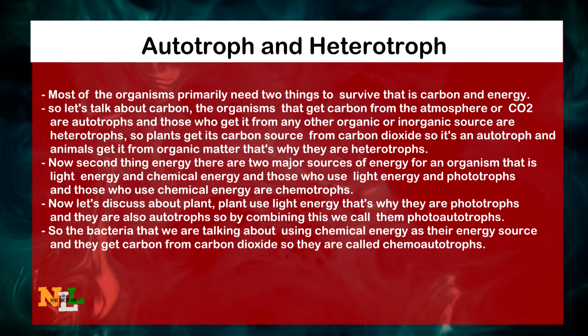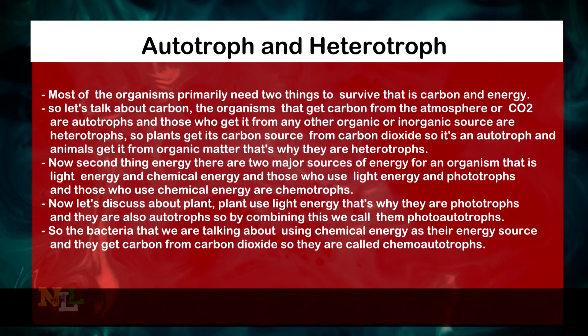Now the second thing is energy. There are two major sources of energy for an organism, that is light energy and chemical energy. Those who use light energy are phototrophs and those who use chemical energy are chemotrophs. Now let's discuss plants. Plants use light energy, that's why they are phototrophs. And they are also autotrophs. So by combining this we call them photoautotrophs. So the bacteria that we are talking about use chemical energy as their energy source and they get carbon from carbon dioxide, so they are called chemoautotrophs.